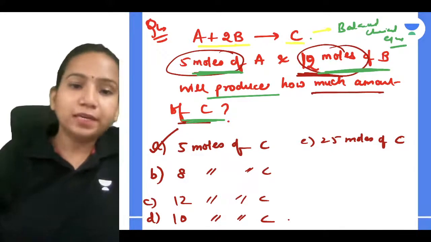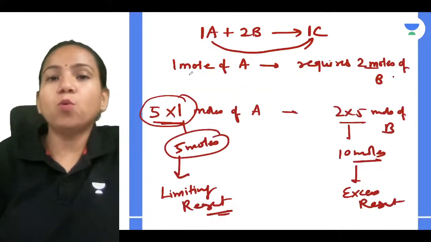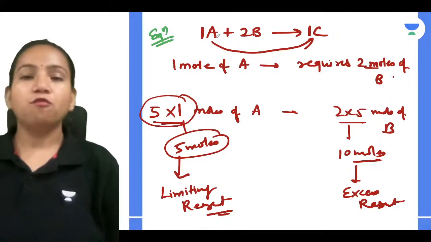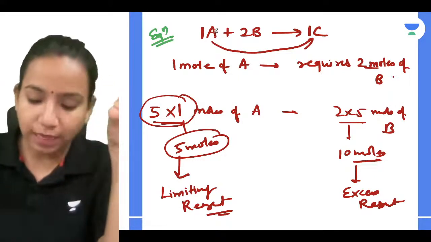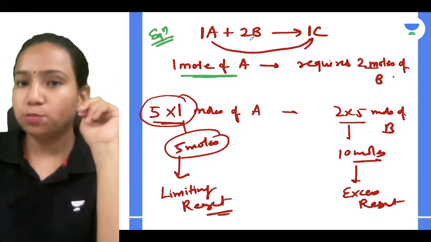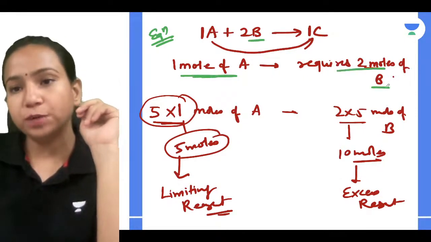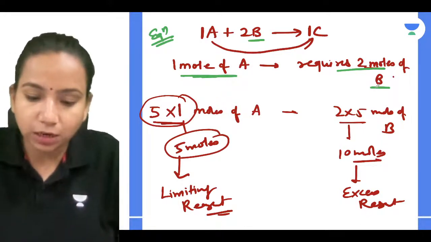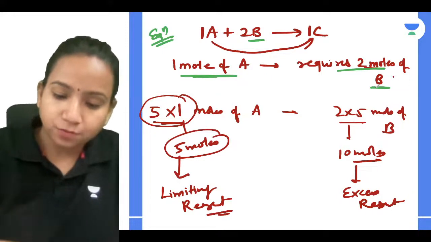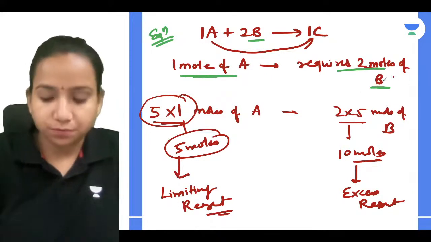So how can you find it out? Whatever equation is given to you, first I will compare according to the balanced chemical equation. 1 mole of A, according to the balanced chemical equation, requires 2 moles of B. Yes or no? This point is clear. According to the balanced chemical equation, 1 mole of A requires 2 moles of B.